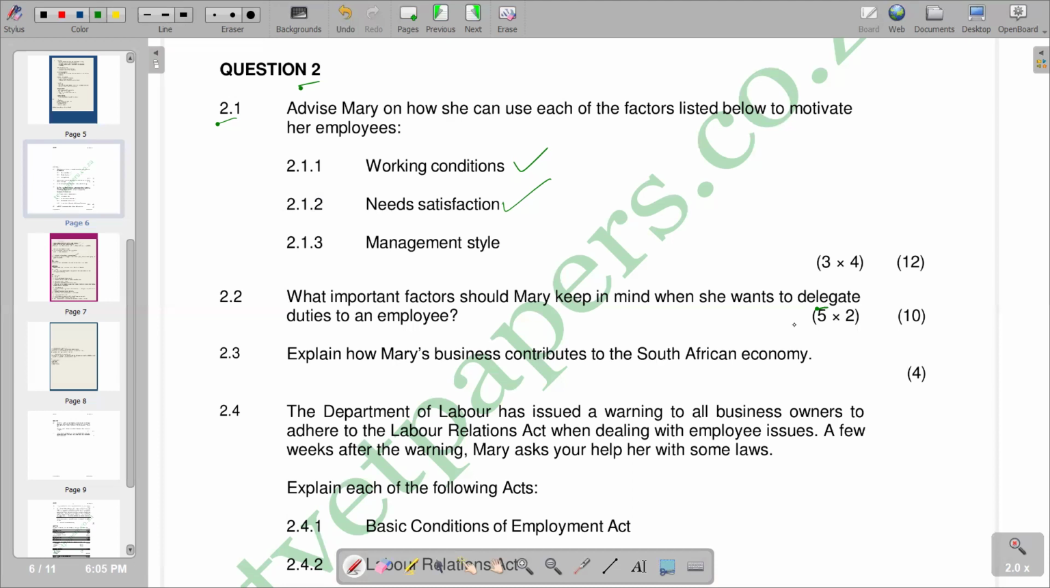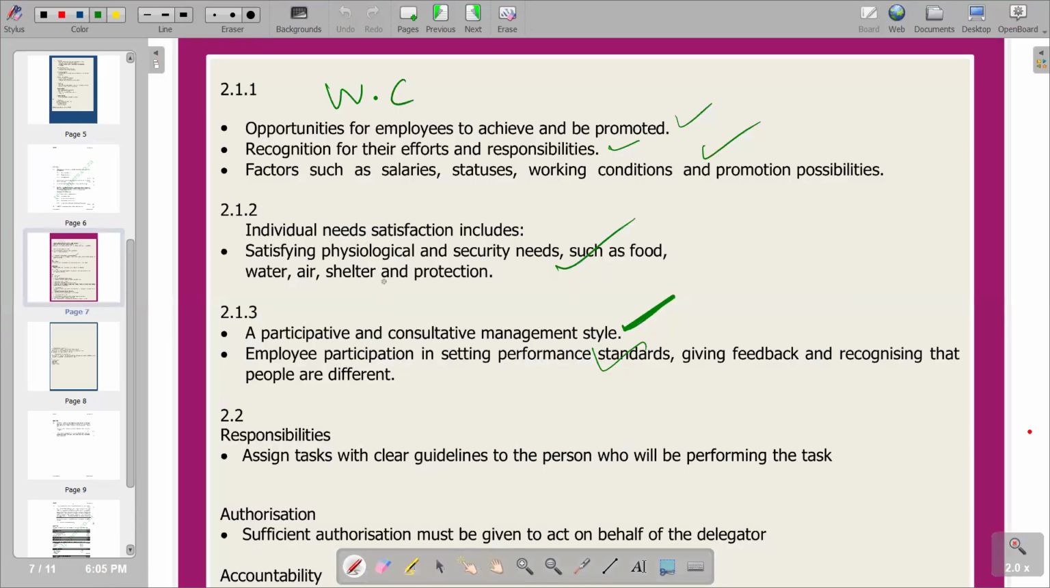So basically, that's what we have in terms of delegation. So our question now is: what important factors should we keep in mind when she wants to delegate? When undertaking the delegation process, what factors should you take in mind? So we go to our answer section and try to see the factors that we have there. The first one that we have is our responsibilities.